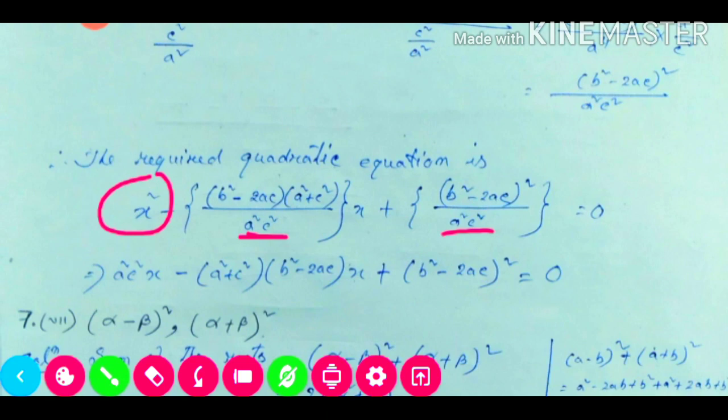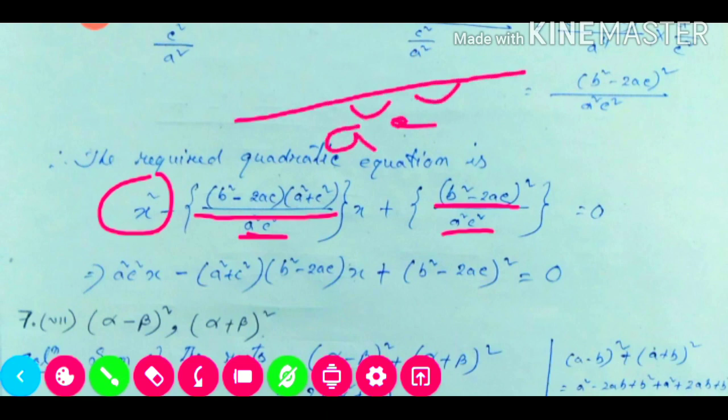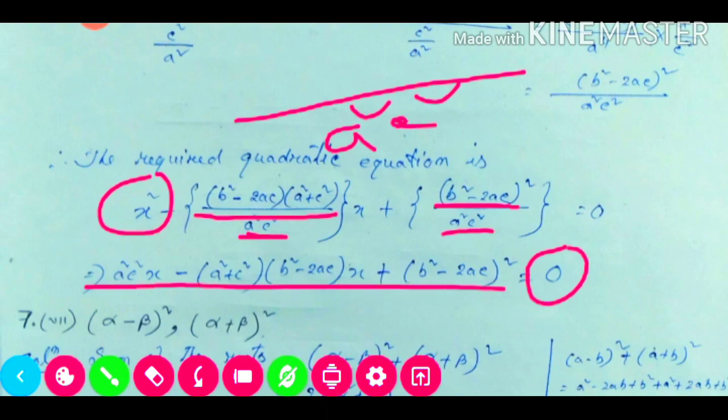So it will be s square c square into x square, minus s square plus c square into b square minus 2ac into x, plus b square minus 2ac whole square, and the LCM in the denominator is s square c square. If we cross multiply with 0, it will be 0, so only this portion will remain. So this one will be our required quadratic equation.